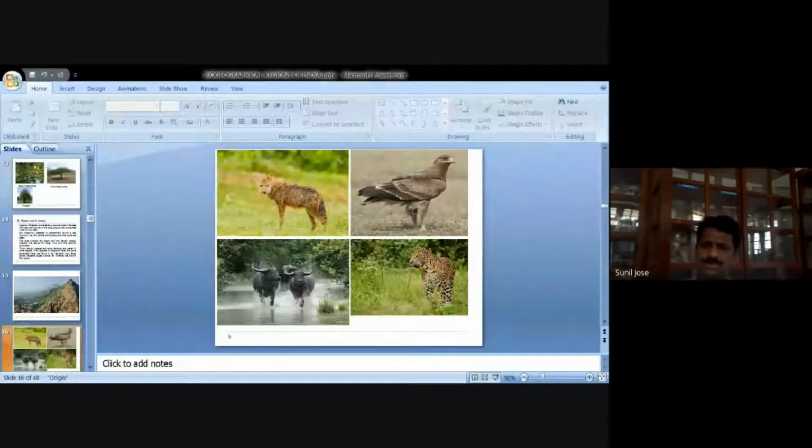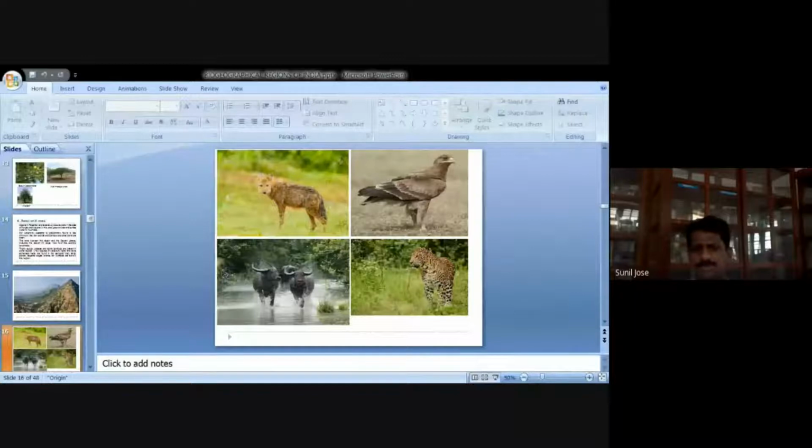The most important feature is that they are dry because there won't be enough rainfall. The rainfall would be very limited. In the case of Kerala, we have 300. But if you go to these places, the rainfall will be less than 100 centimeters throughout the year. If you take the total rainfall, it will usually be less than 100. So very little rain is there. That is why only animals which are able to live in a dry place are found in this semi-arid zone. So generally, if you look at the climate, it is dry.